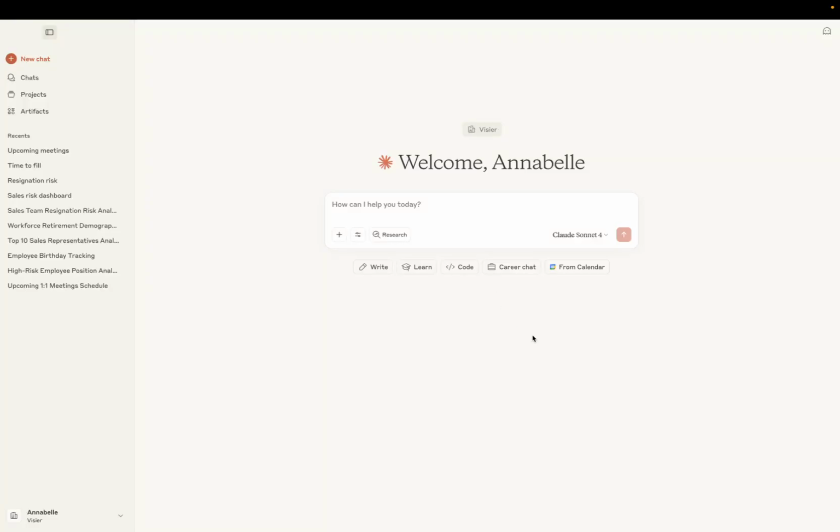This will be a brief demo of Visier's MCP server working alongside Claude, which is Anthropic's AI client. The reason we are showing this is it demonstrates how you can leverage MCP server to access Visier's people data model and get insights and metrics dimensions out of it into an external agent.